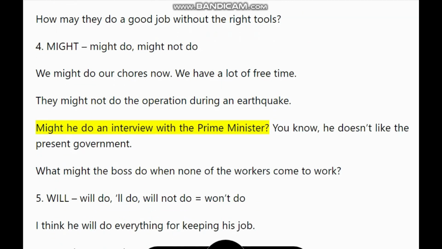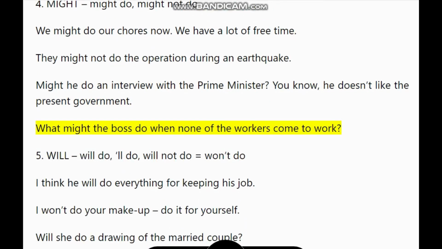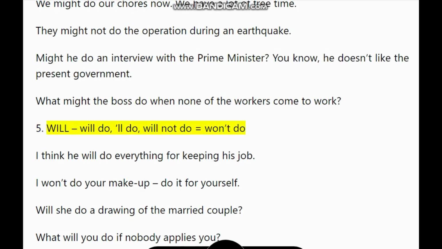Might he do an interview with the Prime Minister? You know, he doesn't like the present government. What might the boss do when none of the workers come to work? 5. Will do, will not do equals won't do.